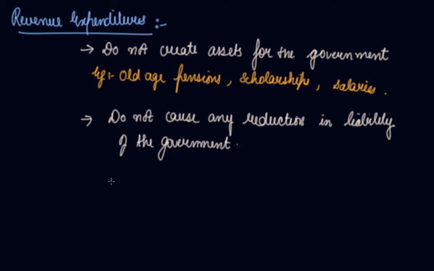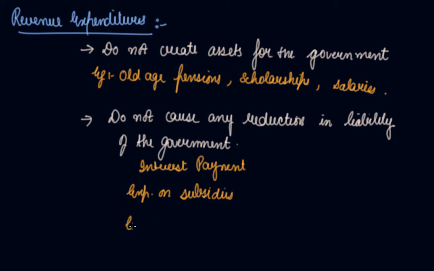So it can be interest payment, expenditure on subsidies, then expenditure on defense. You are doing the expenditure but you are not reducing your liability on that part. So these are the revenue expenditures.